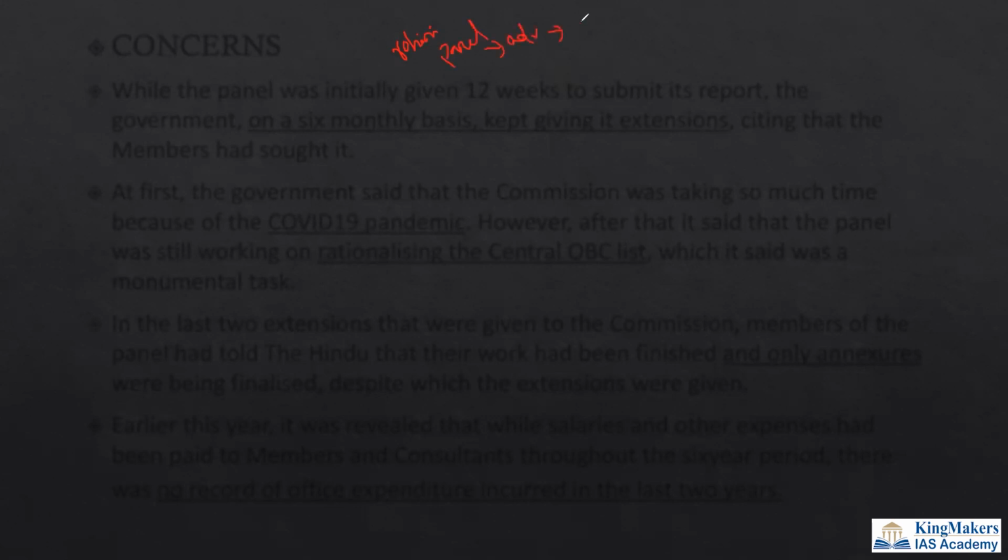So friends, again, I have to remind you. The Rohini panel committee, as you know, can be a problem as well as an advantage. The advantages are that we are able to subcategorize OBC, and we are able to target the reservation to the people who need it, the people who are not able to enjoy it, the people who are vulnerable and not able to access the reservation. So this is an advantage of this Rohini panel committee recommendation.